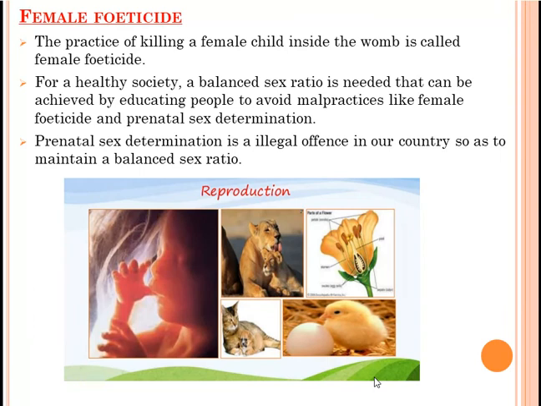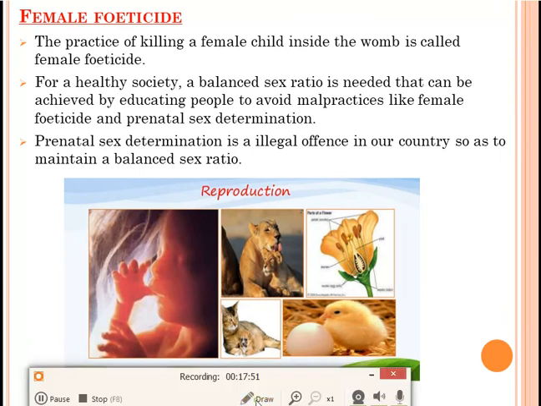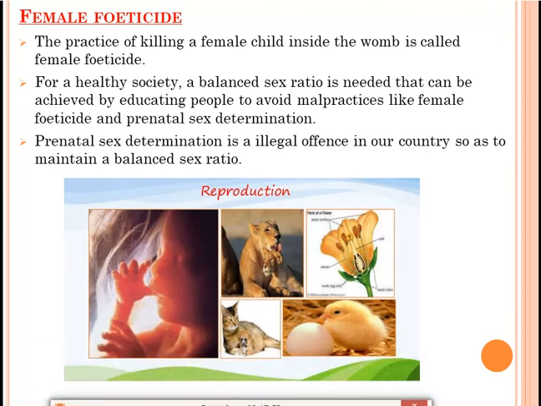Our last topic of this chapter is female feticide. You have heard that many times girl children are aborted or killed before their birth. Before the birth of a child, its sex is determined by illegal ways, and if it is a girl child, they used to kill that girl child. So that is called female feticide. The practice of killing the female child inside the mother's womb is called female feticide.